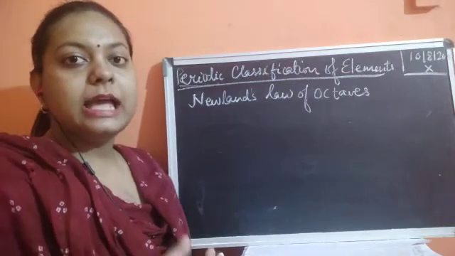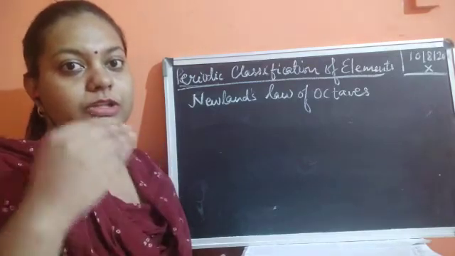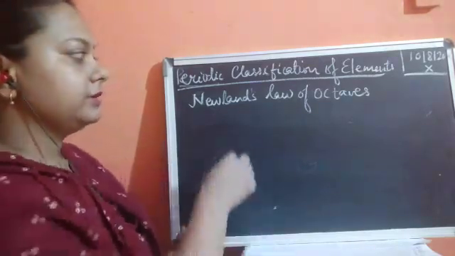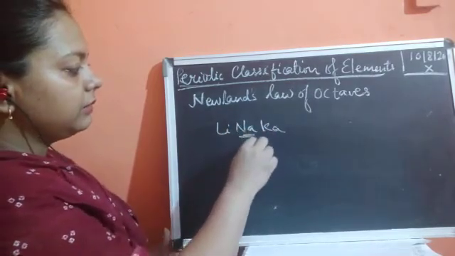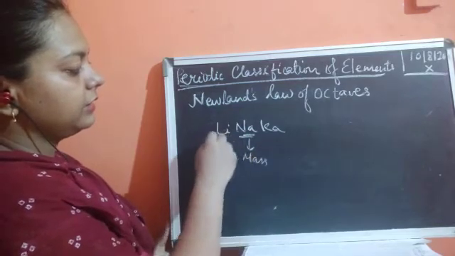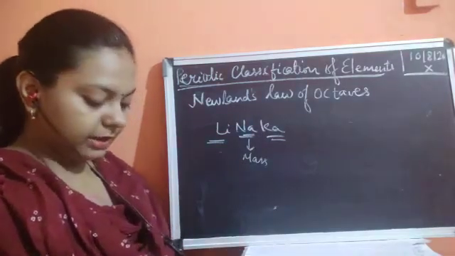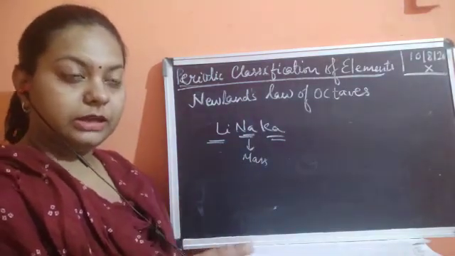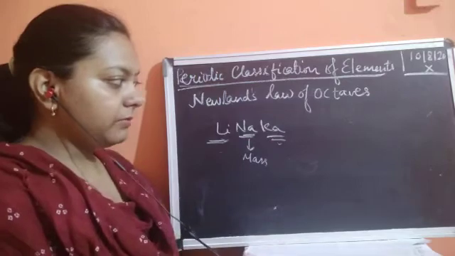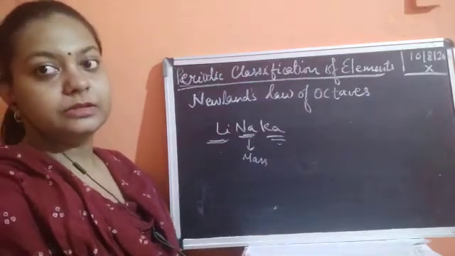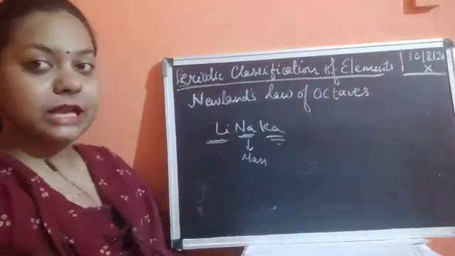Then he found that there are three elements that could be grouped together, in which the atomic mass of the middle element is the average of the first and the third element. If we calculate the average of the first and the third element, we find that the mass of the middle element is approximately equal to it. Okay, so the next thing we need to consider was the next type of classification.